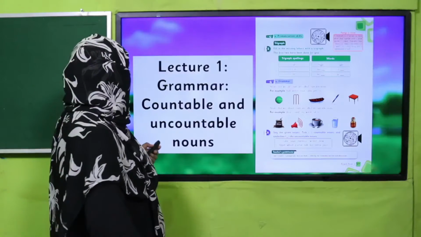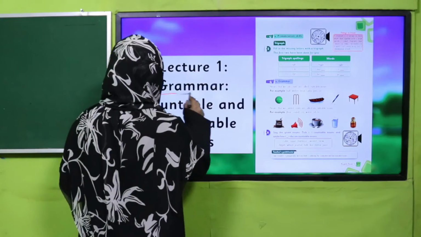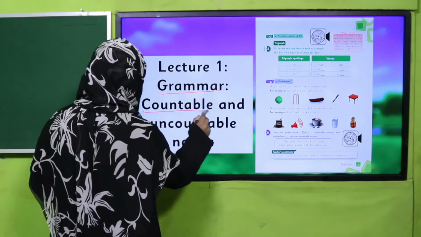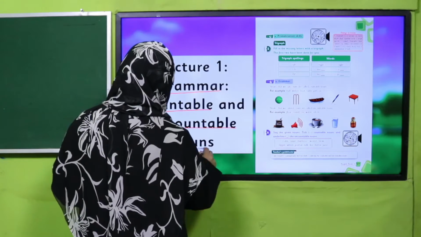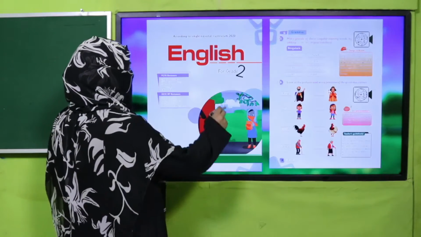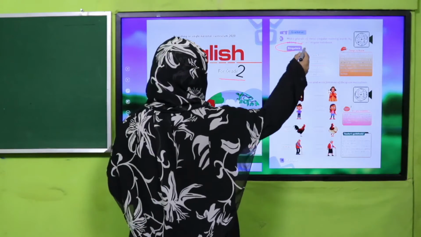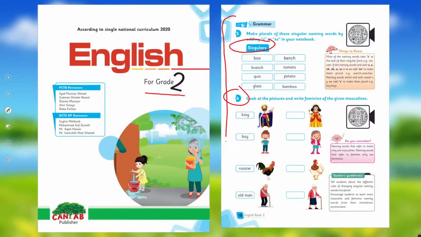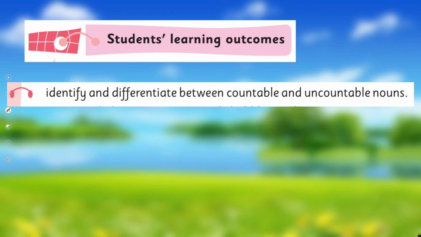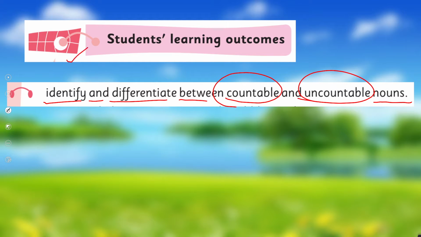Yes, my dear students, today under the title of grammar, we are going to learn about countable and uncountable nouns. Before this, in English for grade 2, I have taught you about nouns, singular, plural, masculine, feminine. I hope you remember. If not, you may watch these video lectures again. And we are going to learn further to identify and differentiate between countable and uncountable nouns. This is our today's SLO.